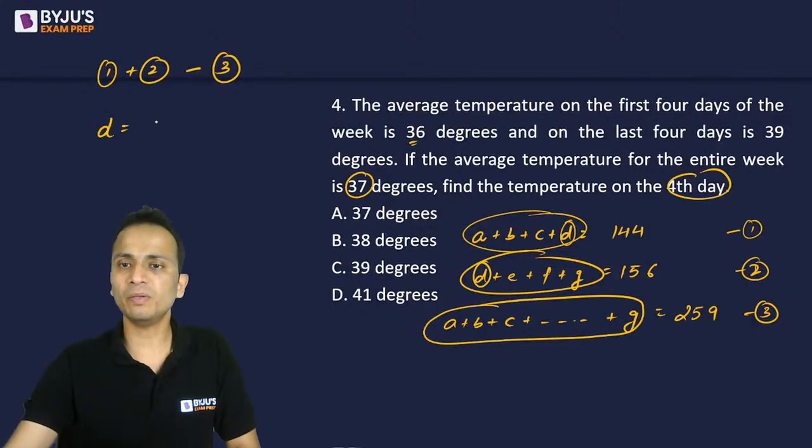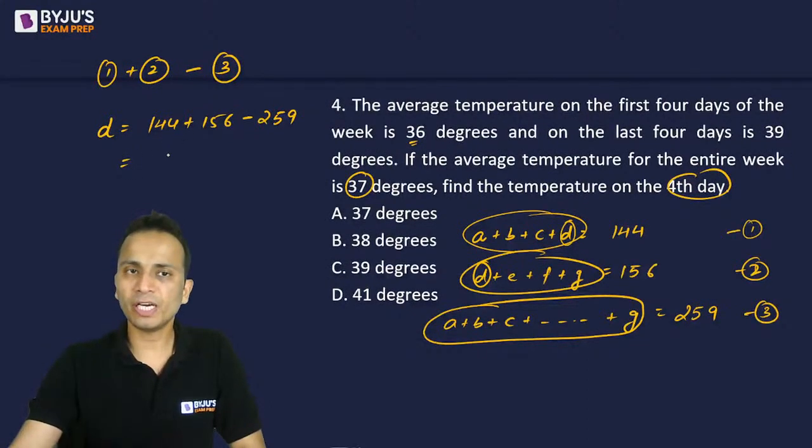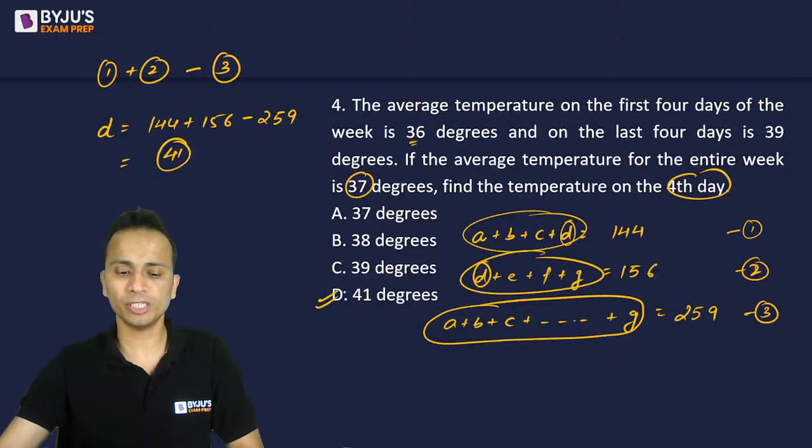So the value of D will be equal to 144 plus 156 minus 259. 144 plus 156 is 300. 300 minus 259, the answer will be 41. And that is option D.